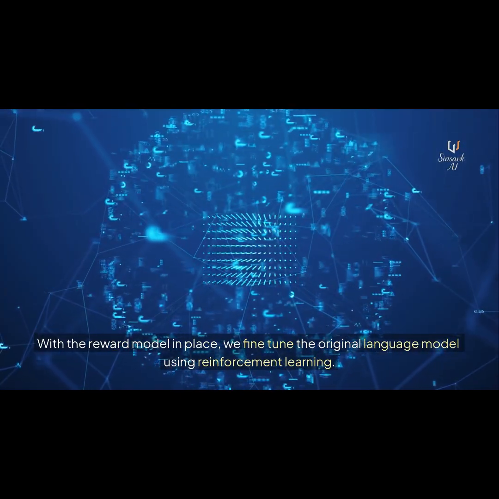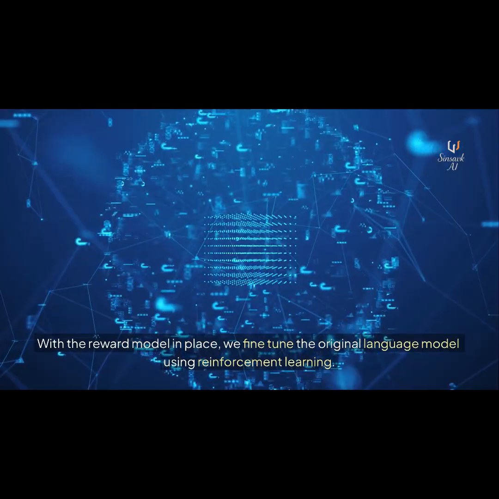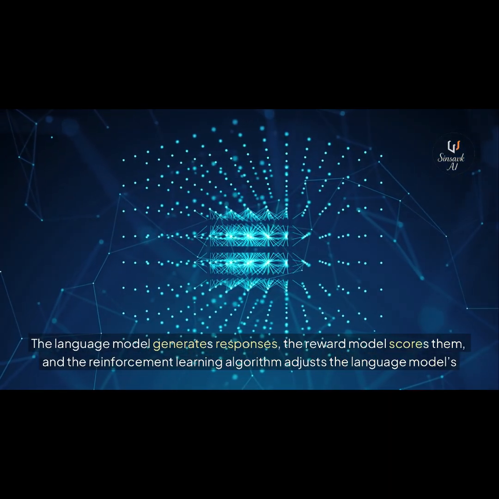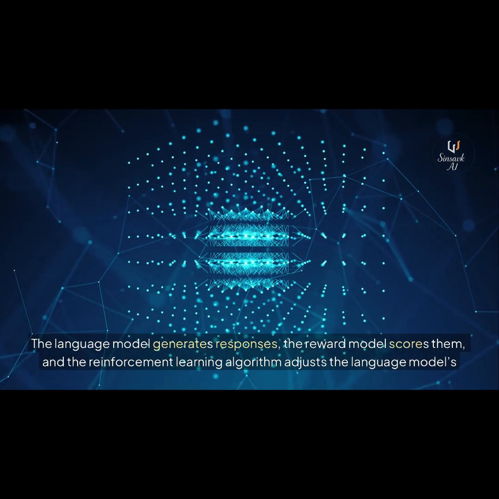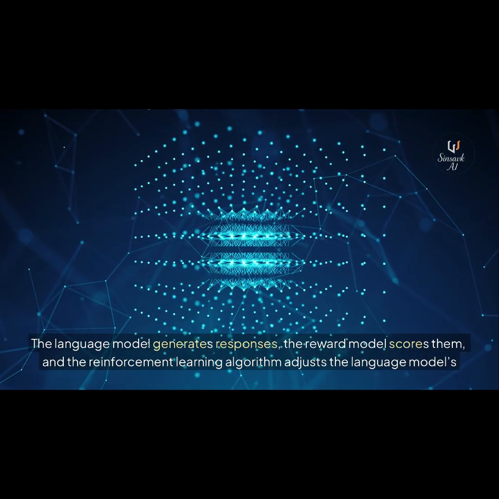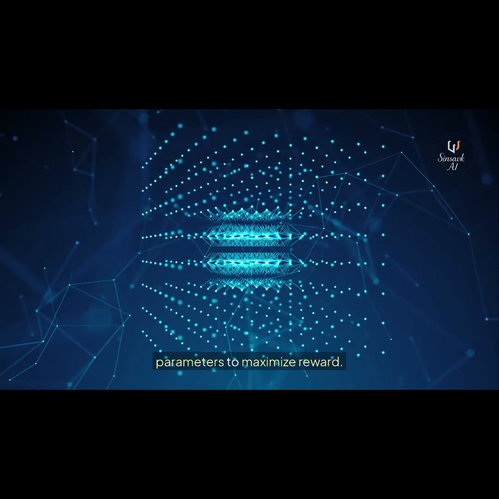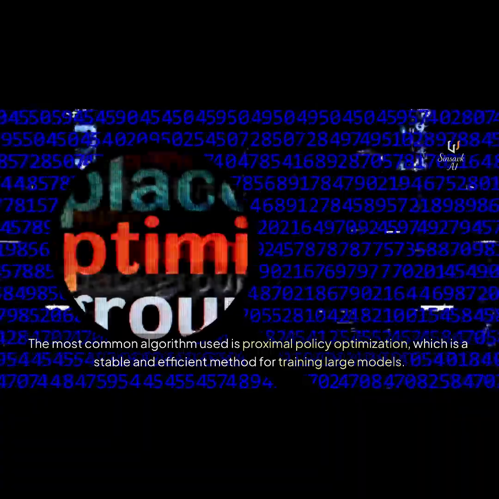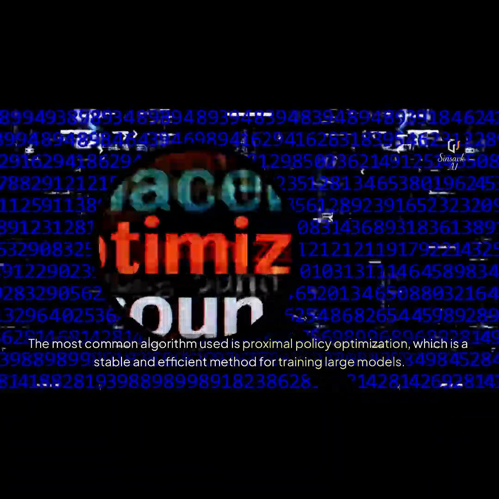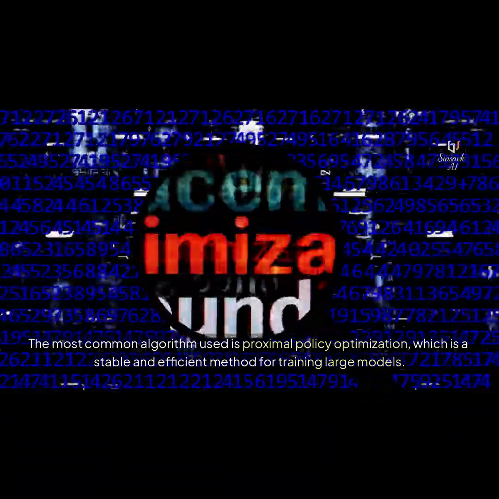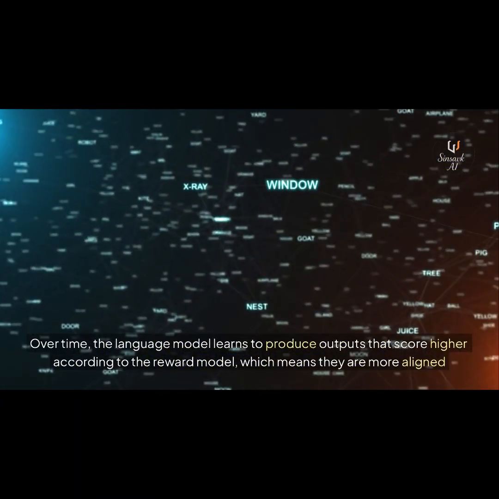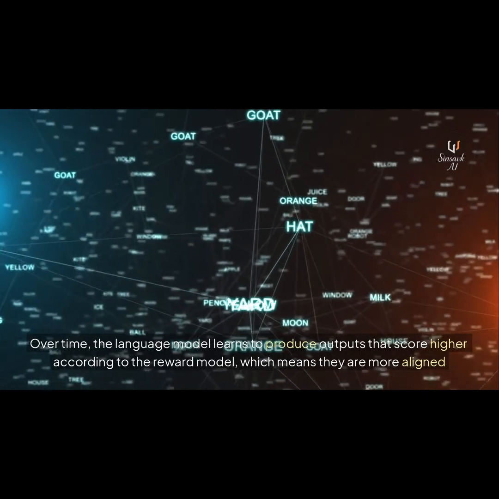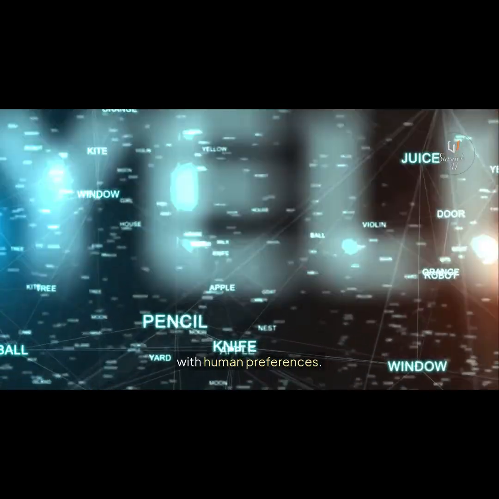With the reward model in place, we fine-tune the original language model using reinforcement learning. The language model generates responses, the reward model scores them, and the reinforcement learning algorithm adjusts the language model's parameters to maximize reward. The most common algorithm used is proximal policy optimization, which is a stable and efficient method for training large models. Over time, the language model learns to produce outputs that score higher according to the reward model, which means they are more aligned with human preferences.